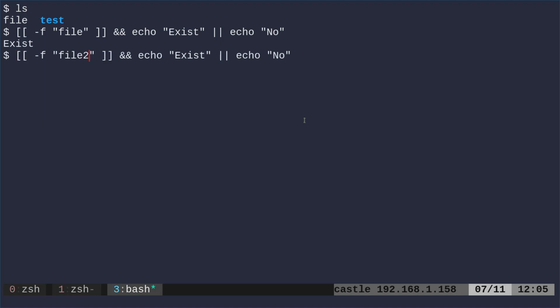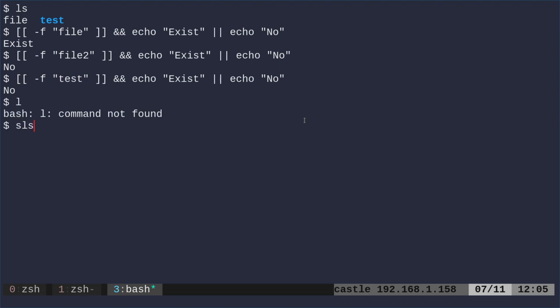If I was to change this to say file2, it says no, because that file does not exist. But if I was to come back here and say test, it's going to say no as well, but we do know that test does exist. Well, test is a folder, or a directory.